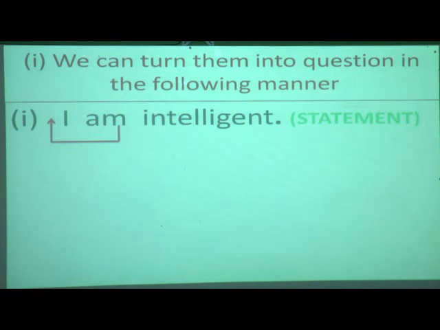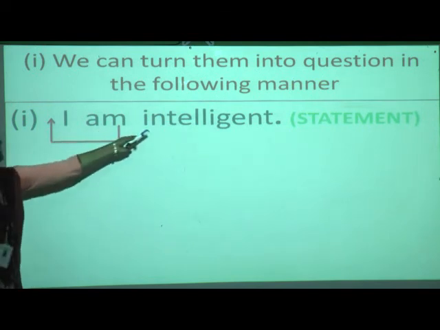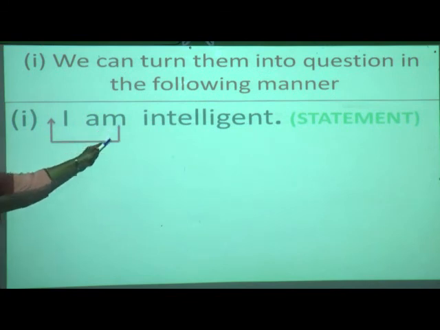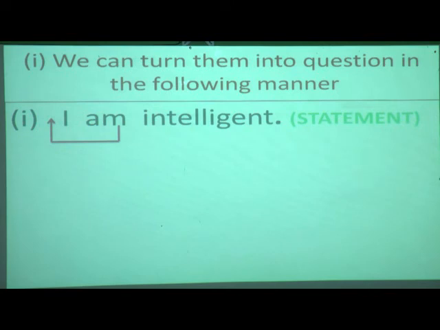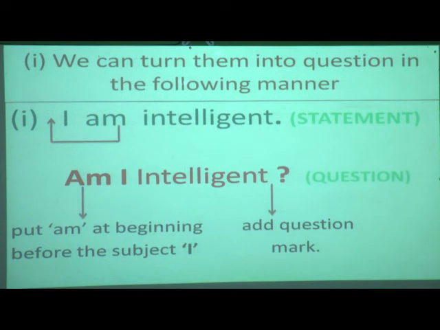Now what is the sentence? I am intelligent. Can you see here? I am intelligent. Can you see one arrow over here? This means this am, you have to take it here before the subject. Now in this statement, what is the subject? Here it is I, and this verb you have to take before the subject. What will be the answer? Am I intelligent? Can you see how we have made the question? Yes, you can see here, I have put this am in front of the subject. So, Am I intelligent? And this is a question.